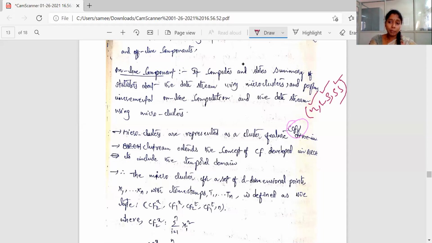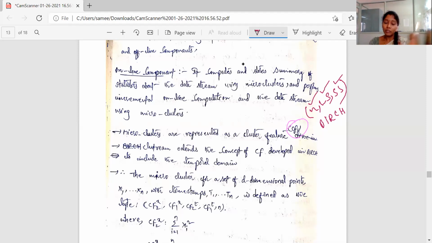Do you remember? The BIRCH algorithm is there in the 4th unit, right? So in the BIRCH clustering algorithm, every cluster is represented with the clustering feature CF. So there we heard this. So here also the same concept is taken.